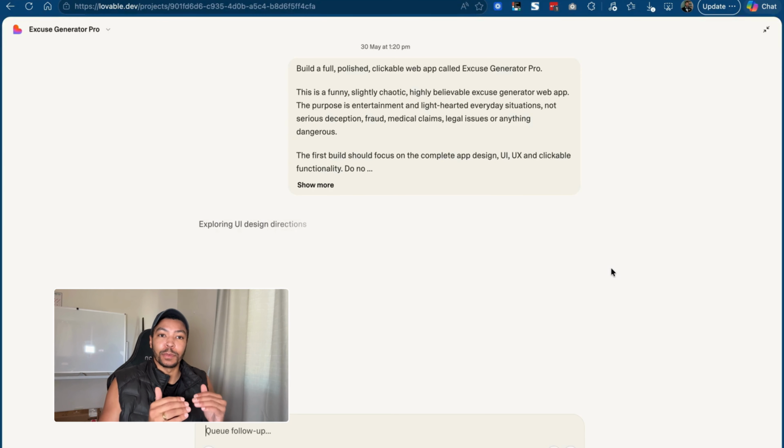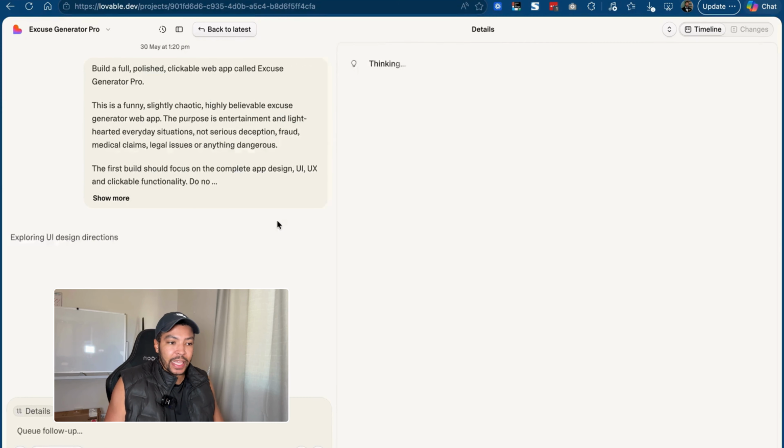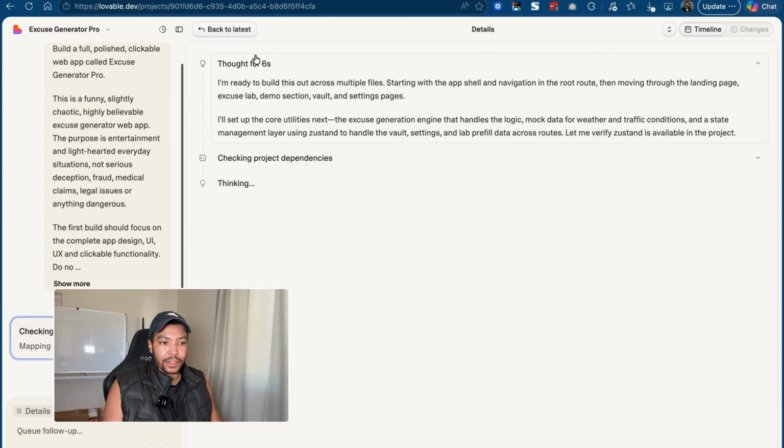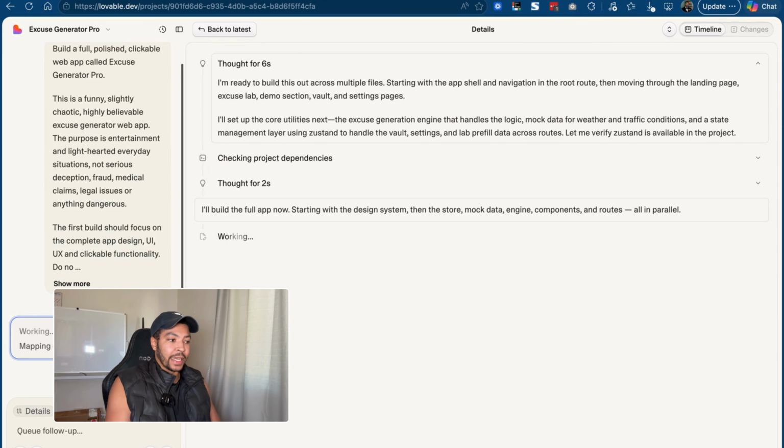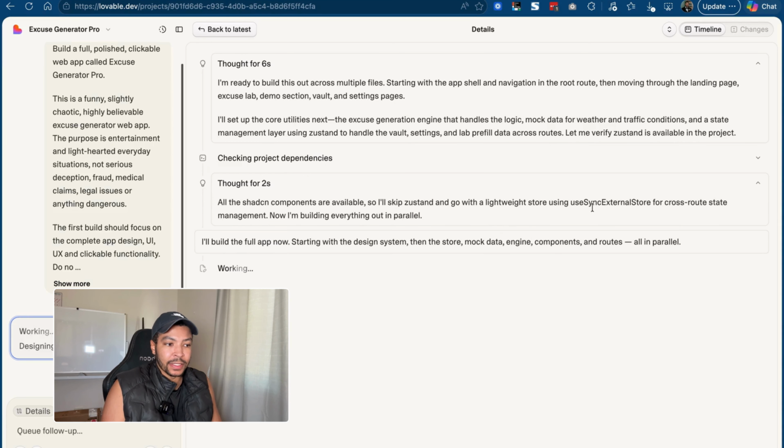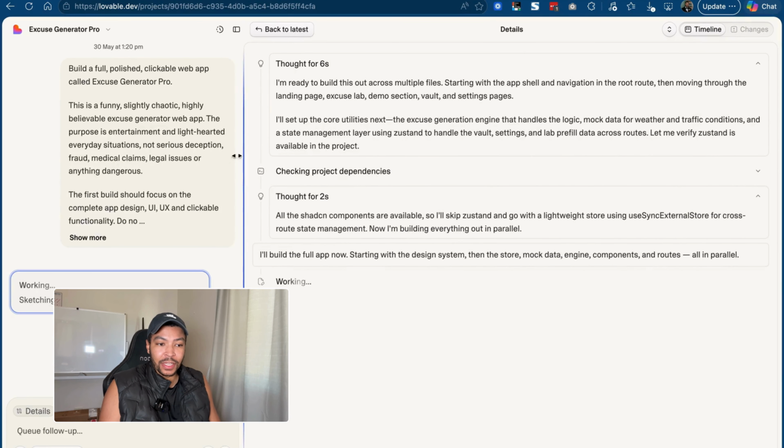And it goes through multiple stages of analysis, of thinking, of reasoning behind it. So we can see here, if we click into this, that it thought for 6 seconds. This is all the details of what it's going through as it's building the app. So it's setting up some of the technical stuff. It thought again, it's deciding what scripts to use, and now it's building the full app, starting with the design system. We can see it's working. We have this window over here, which is the chat window where we can respond to things, we can ask questions, we can go back and forth. So we'll give it a moment.